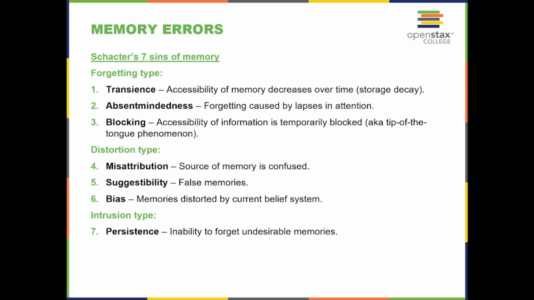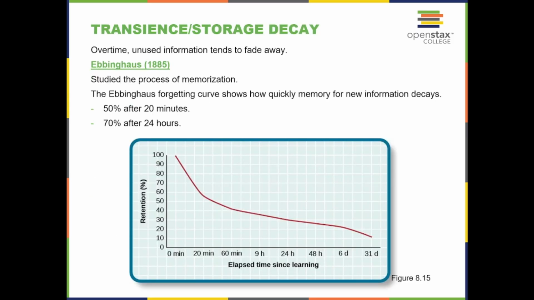Memory errors. Schacter's seven sins of memory. Forgetting types: transience, where accessibility of the memory decreases over time, so storage decay; absent-mindedness, forgetting caused by a lapse of intention; and blocking, where accessibility of information is temporarily blocked, also known as the tip of the tongue phenomenon. Distortion types: misattribution, where the source of a memory is confused; suggestibility, false memories; and bias, memories distorted by current belief system. Intrusion type: persistence, the inability to forget undesirable memories.